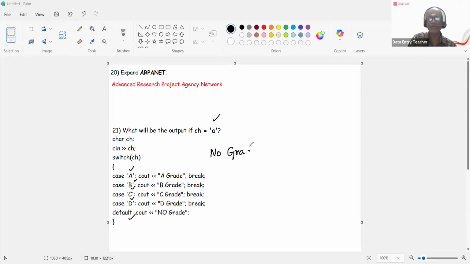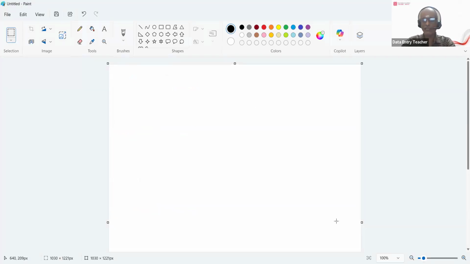That is the answer for this, because it doesn't match with any of the characters given. CH doesn't match with capital A, capital B, capital C or capital D. So it goes to the default, which is no grade. So that is the answer for that. Let's go to the next question, the 22nd question.